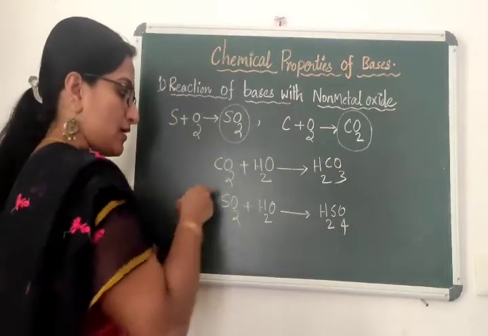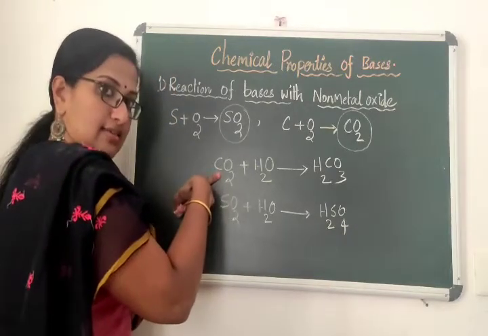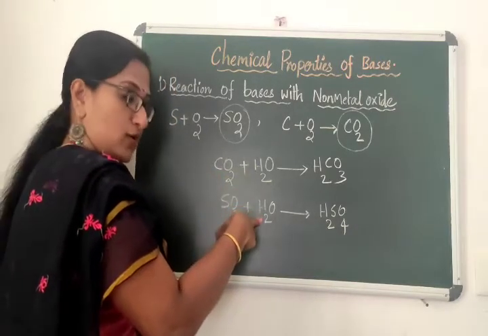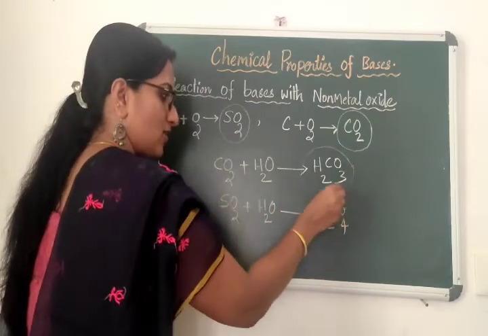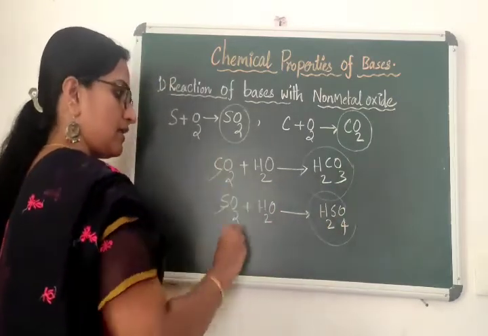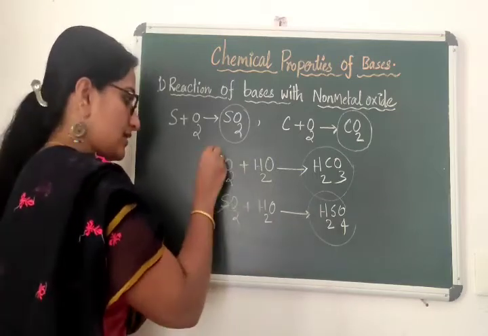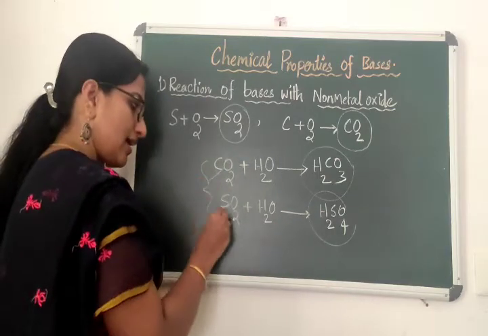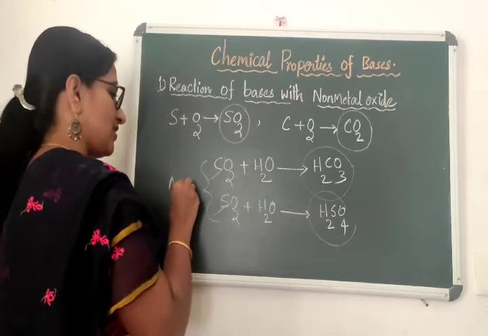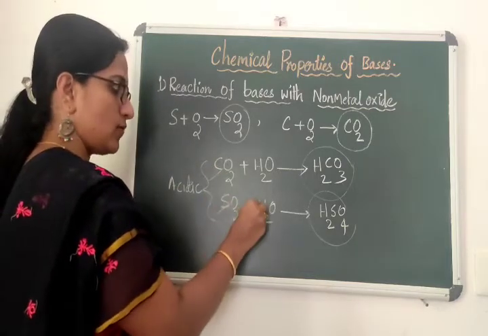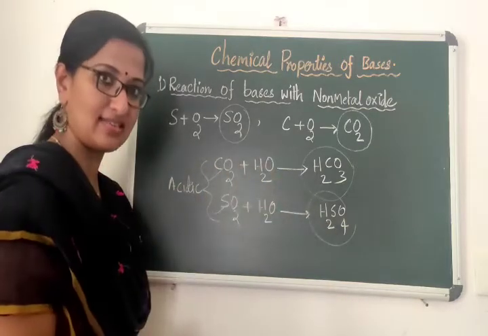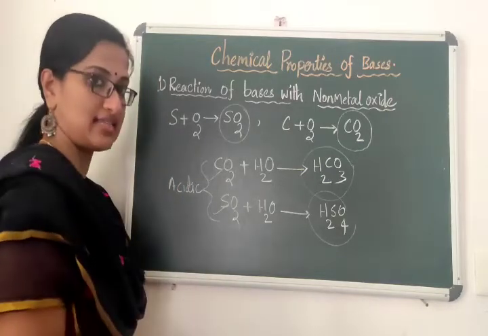So remember the point: non-metal oxides dissolve in water and form acids. So what is the nature of these non-metal oxides? Since they produce acids, these two non-metal oxides are acidic in nature, because they react with water to form acids. So the nature of non-metal oxides is acidic.